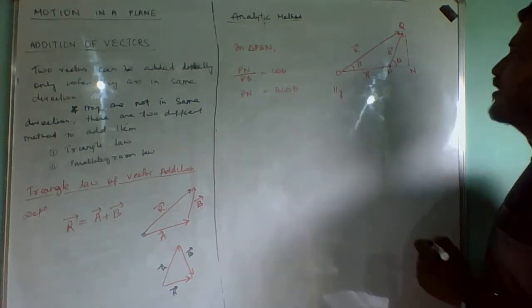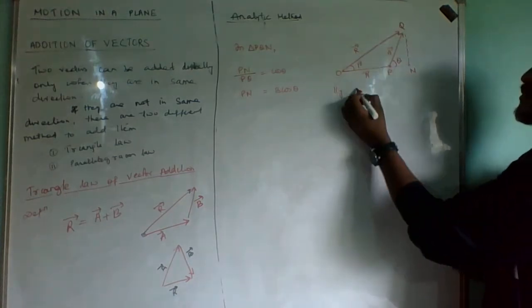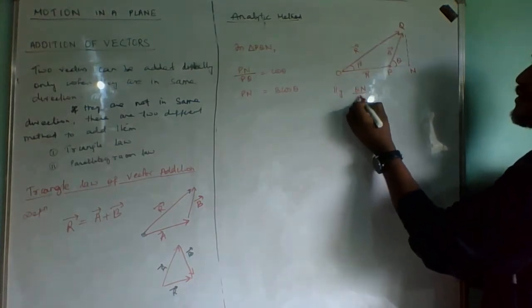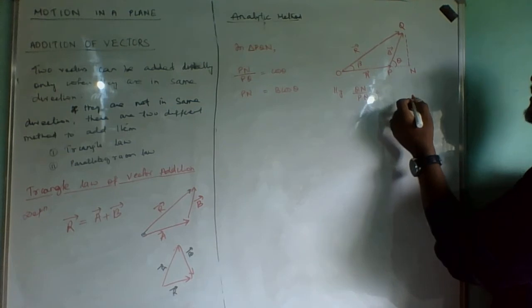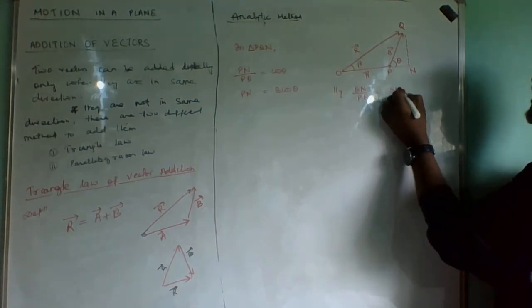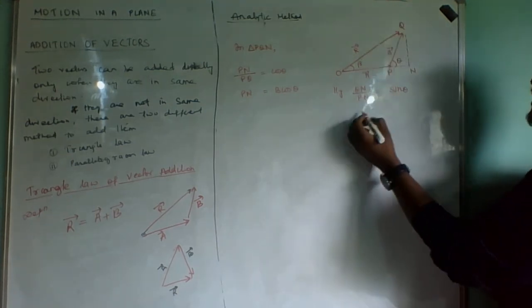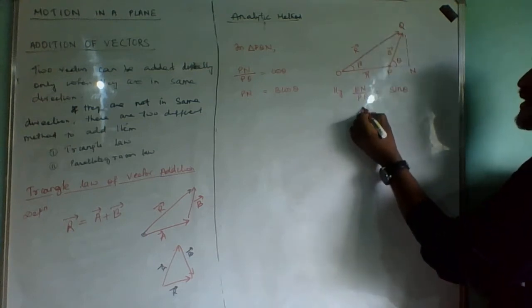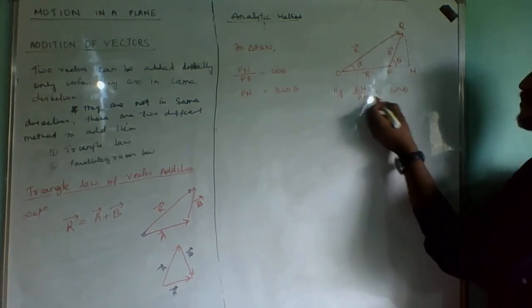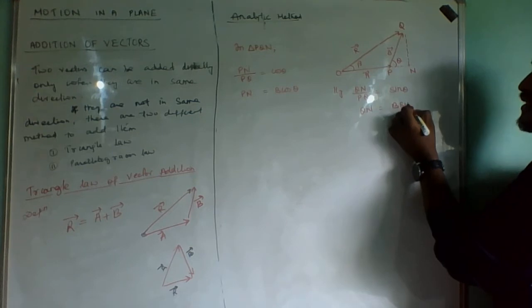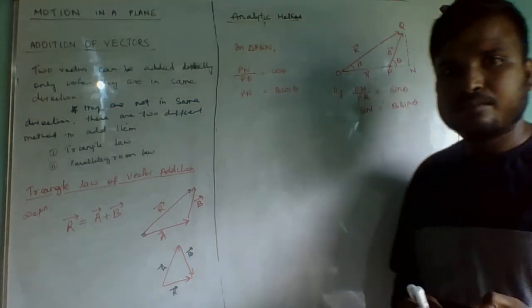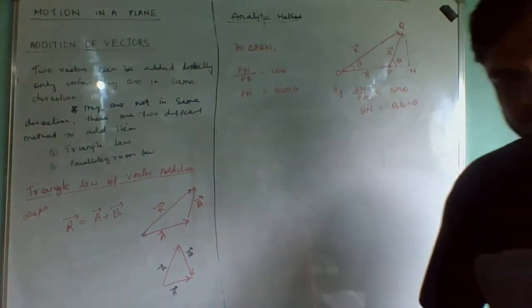Similarly, what will be QN by PQ? QN by PQ will be equal to sin theta, because this is the perpendicular and this one is the hypotenuse. And PQ is equal to B, that is why QN will be equal to B sin theta.